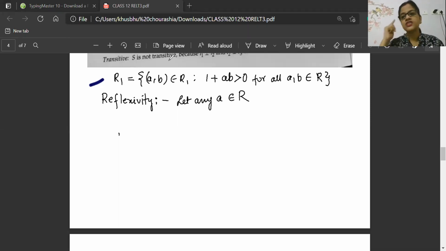Okay, so first we will check for reflexivity. Means any number, fraction, everything belonging to real numbers, we will take those numbers which will satisfy this condition for reflexivity.